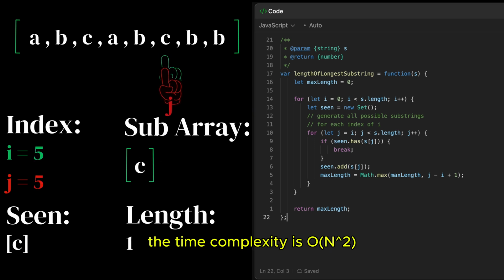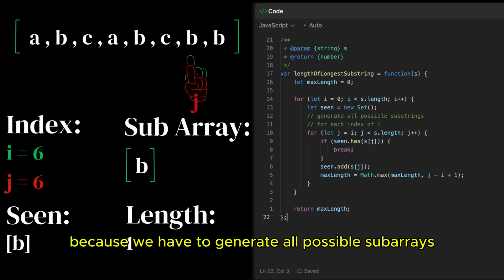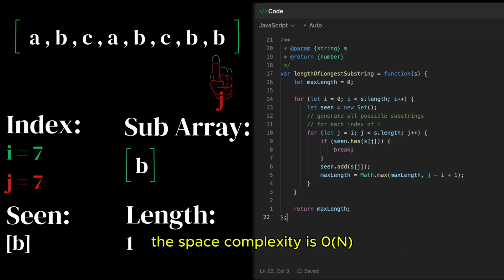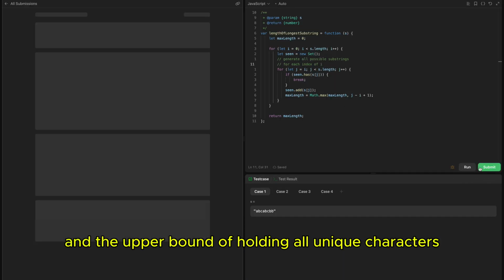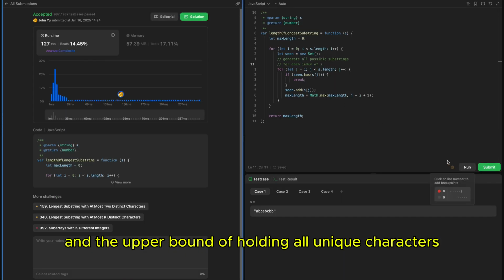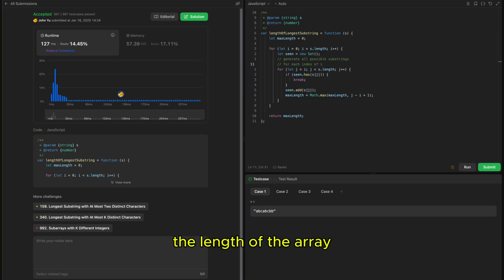The time complexity is O of n squared because we have to generate all possible subarrays. The space complexity is O of n because we are using a set, and the upper bound of holding all unique characters will be at most the length of the array.